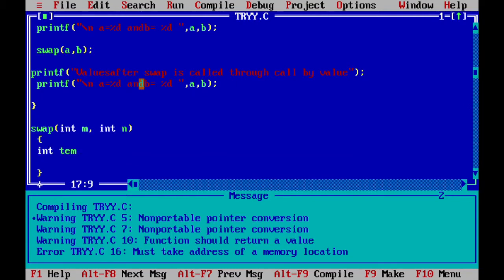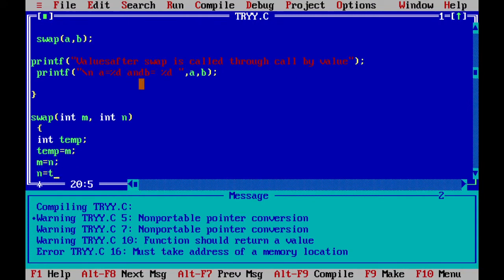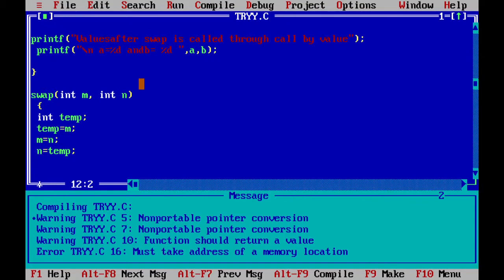I'll go with int temp. So 2-3 steps. Temp equal to m, m equal to n, and n equal to temp. And finally what we need to do, we need to print both the values. I'm writing printf %d. Suppose I'm writing after swapping, printf %d and %d. I'm writing both of them, m followed by n. Now that's it.